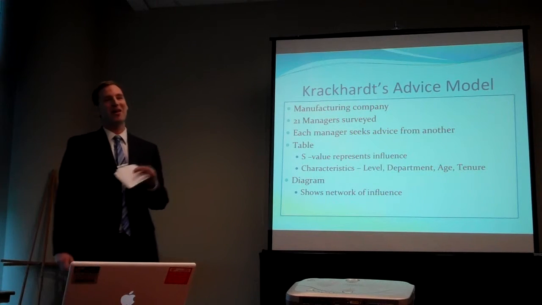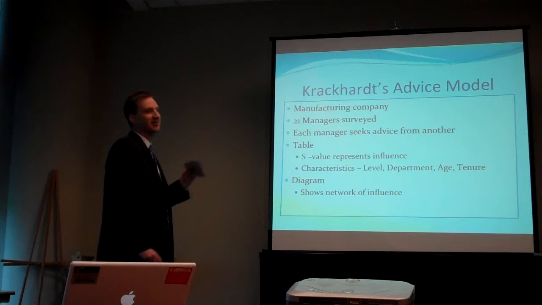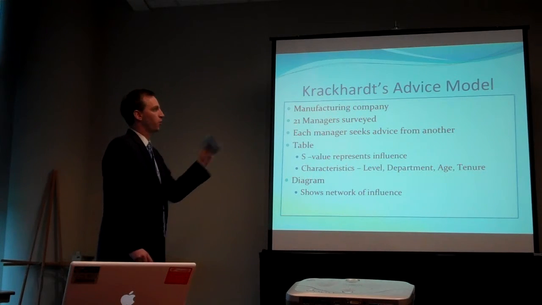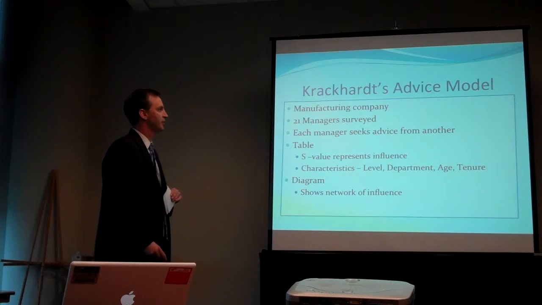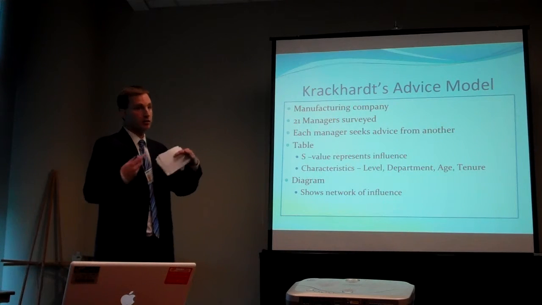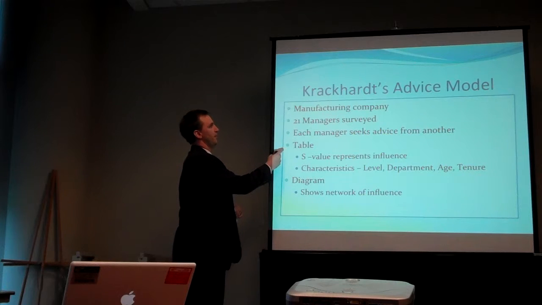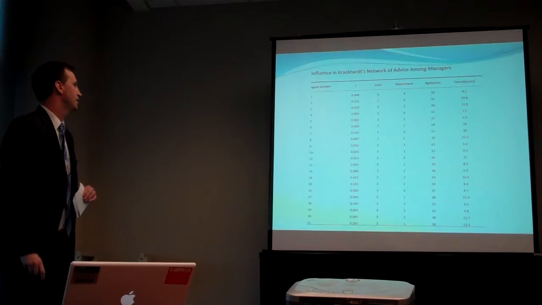All right, now I want to apply it to real life. Let's talk about the Krackhardt advice model. Basically, it's about a manufacturing company. 21 managers work for this company, they were surveyed, and each manager seeks advice from another. To demonstrate what this model is about, I'm going to talk about a table and then a diagram. Let's go to the table first.